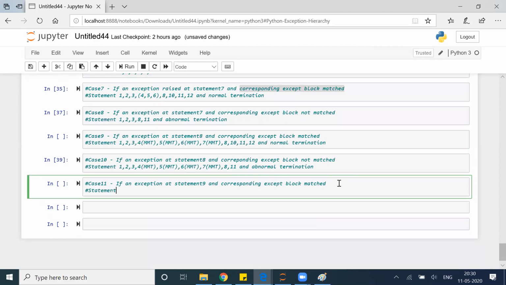So statement 1, 2, 3, 4, 5, 6, 7 may happen, may not happen. You can say that 4 also may happen, may not happen, not sure. Then 8 will happen, 9 failed, 10 will run fine, 11 will run fine, 12 will run fine, and normal termination. Clear, all of you?